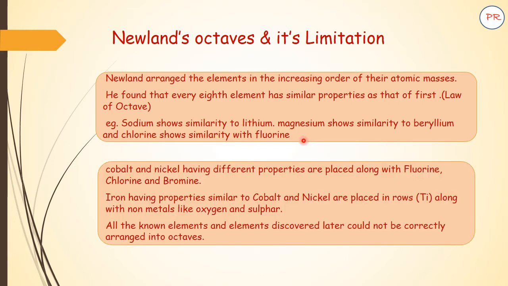But still there were some drawbacks in his arrangement. See, cobalt and nickel are actually metals but they have been placed along with fluorine, chlorine and bromine, which are nothing but halogens. Similarly, iron, which has the same properties as cobalt and nickel because it is a metal, was placed along with non-metals like oxygen and sulfur, and all the known elements at that time could not be arranged in this.